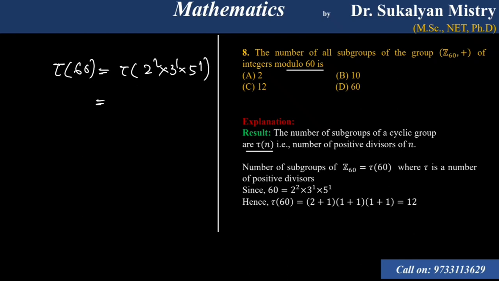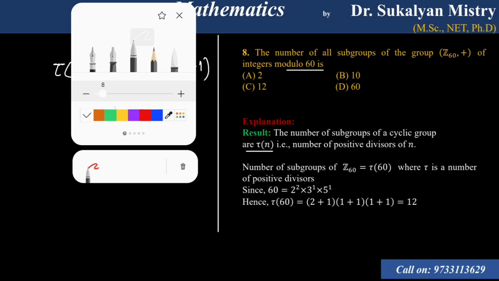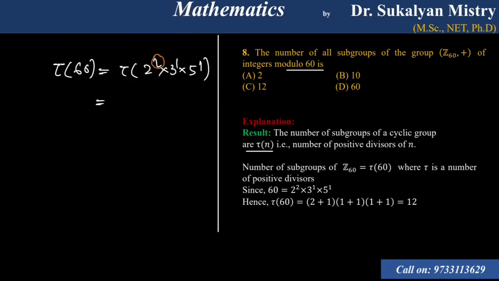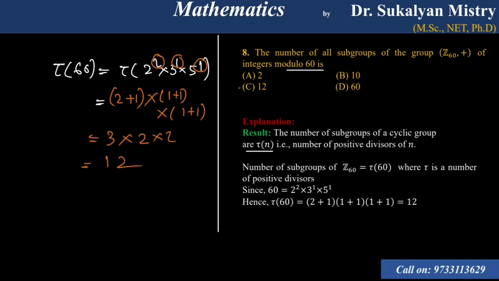The power of 2 is 2, add 1 to get 3, into 1 plus 1, into 1 plus 1. That is 3 into 2 into 2, which is 12. So the number of subgroups of the group Z60 will be 12.